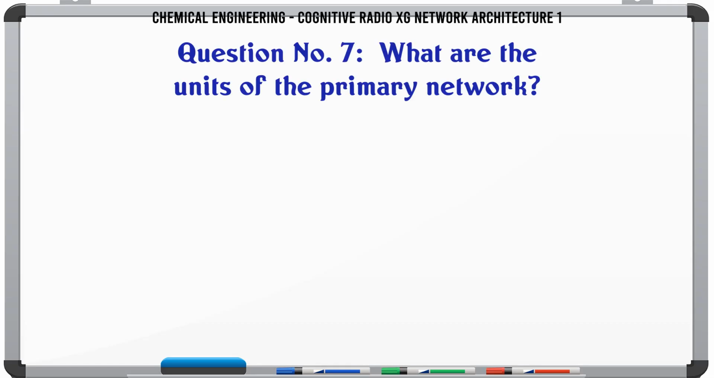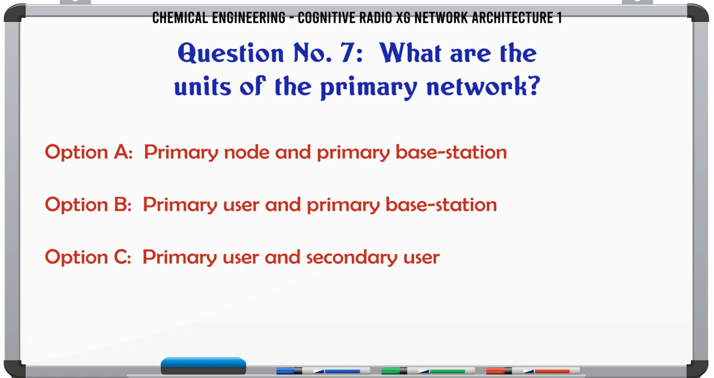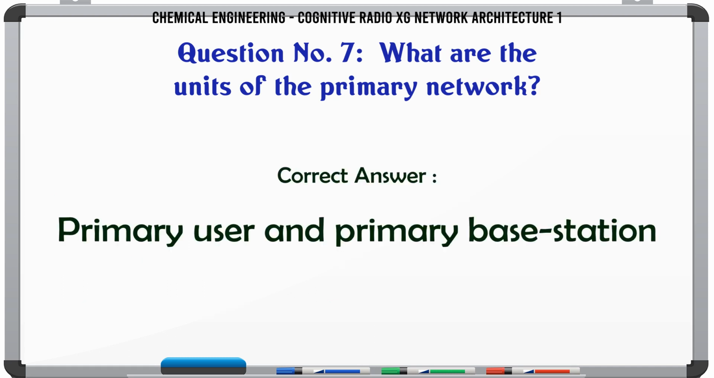What are the units of the primary network? A. Primary node and primary base station. B. Primary user and primary base station. C. Primary user and secondary user. D. Primary user and primary node. The correct answer is primary user and primary base station.